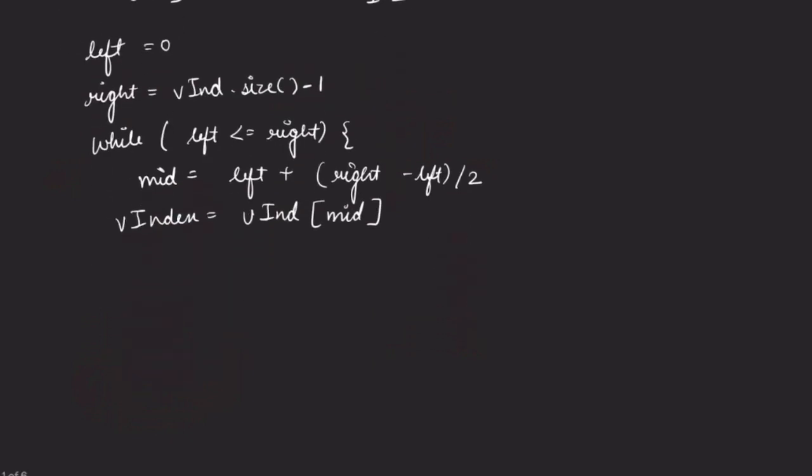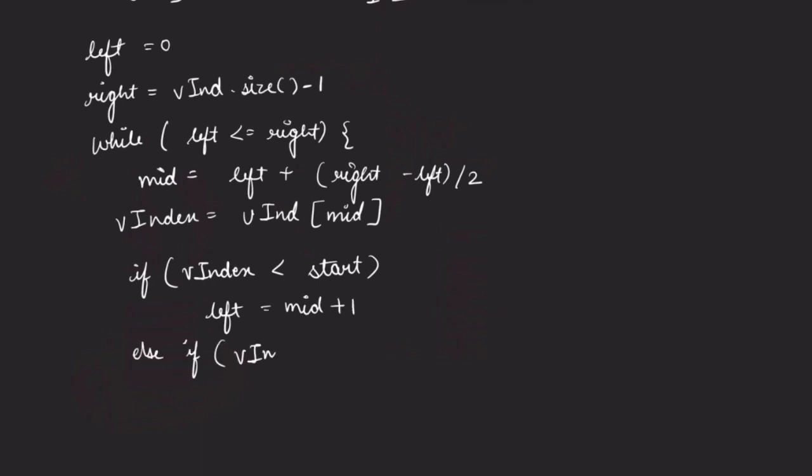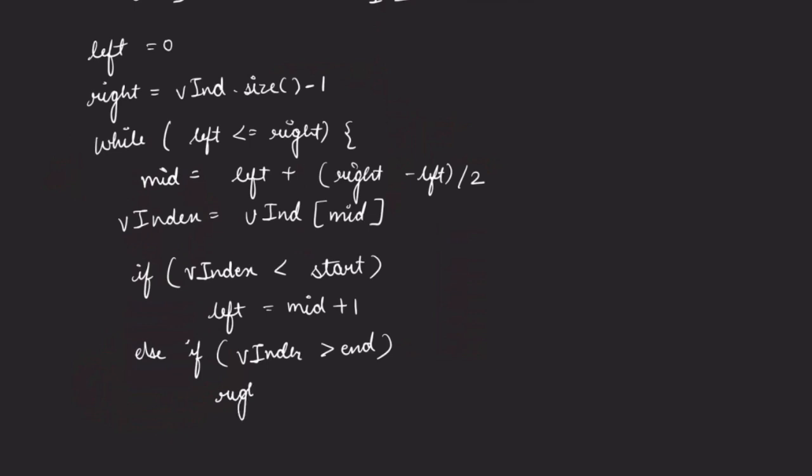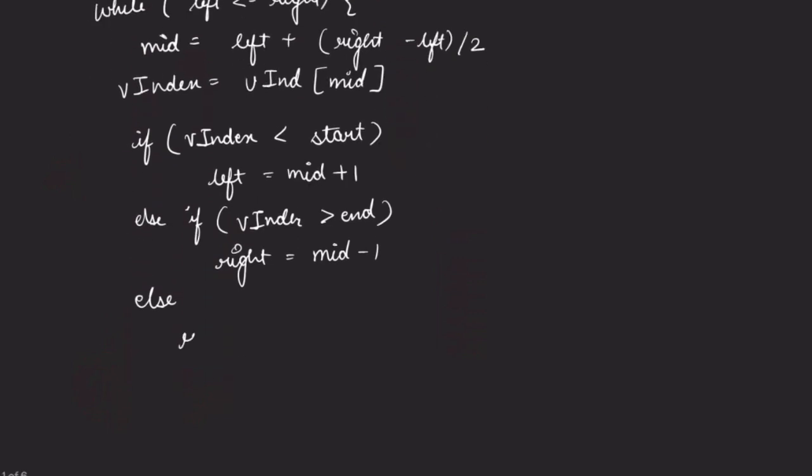So what we can do is that we will check that if this v index is less than the start, right, then we will shift towards the right half. So we will move left to mid plus 1, right? Else if our v index is greater than end, then we need to check the left half. So we will change our right to mid minus 1, else it is present within the range. So we can return a true or false over here.